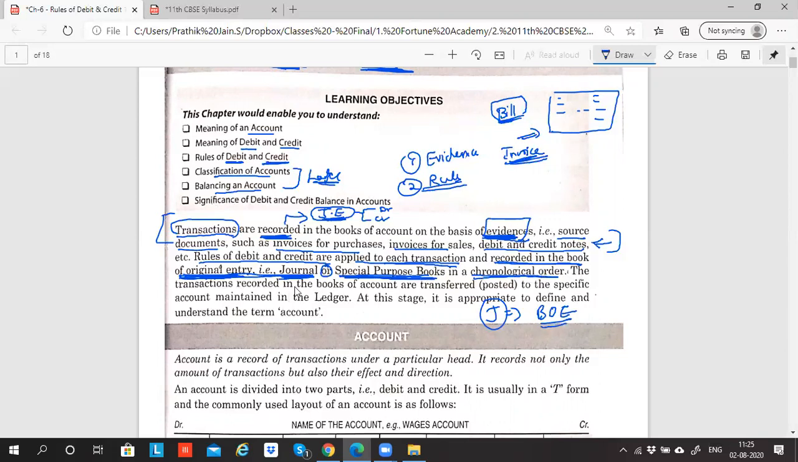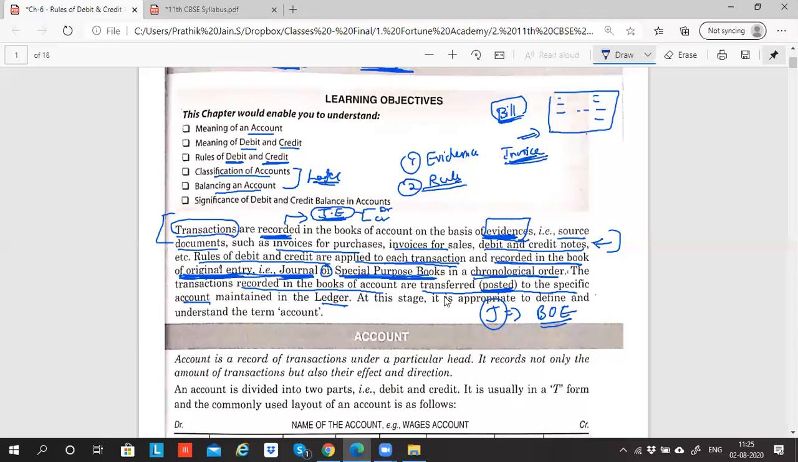After the transactions are recorded in the books of accounts, they are transferred or posted to a specific account called ledger. Correct? After you record a journal entry, you transfer it. The technical word is posted. You will post the transaction from journal entry to ledger.